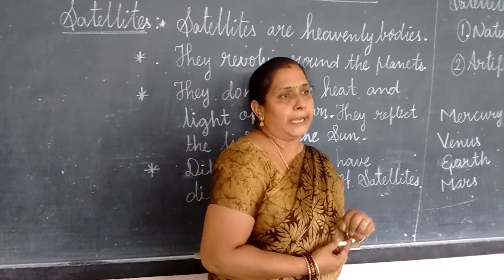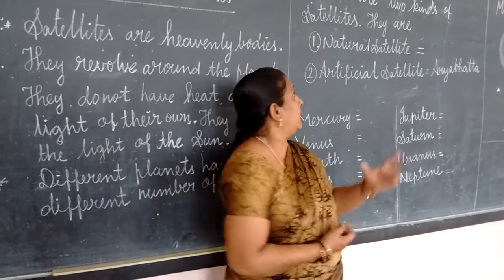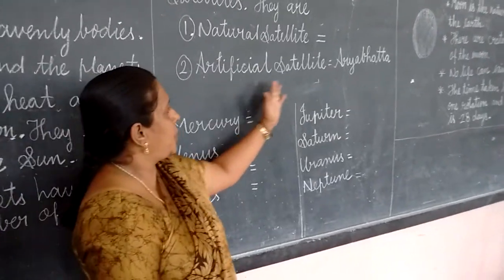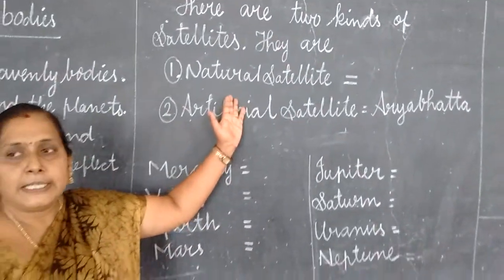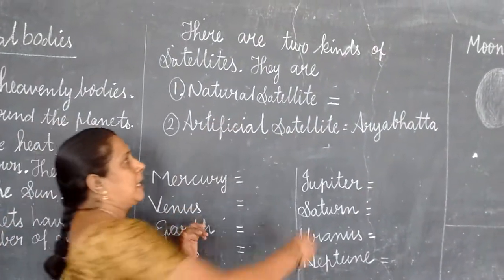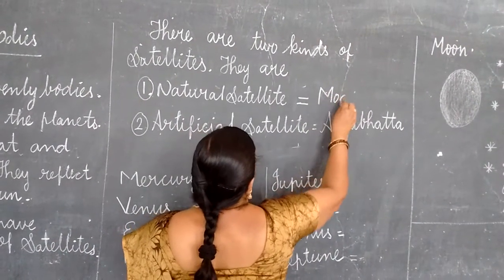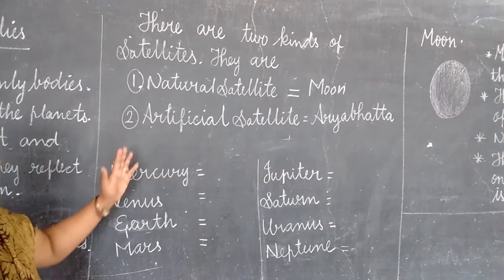There are two kinds of satellites. What are they? Natural satellite and artificial satellite. Children, do you know which is our natural satellite? Yes, the moon is our natural satellite.